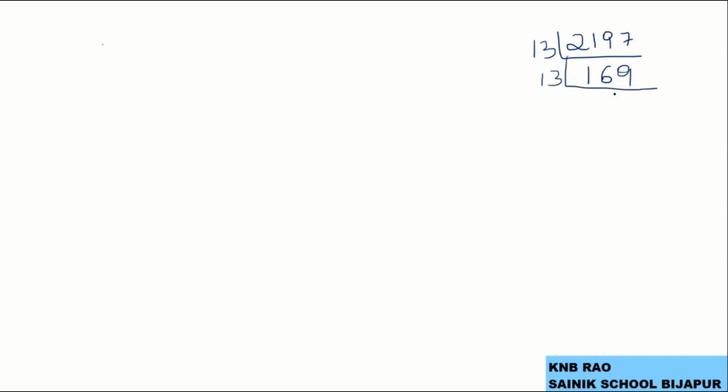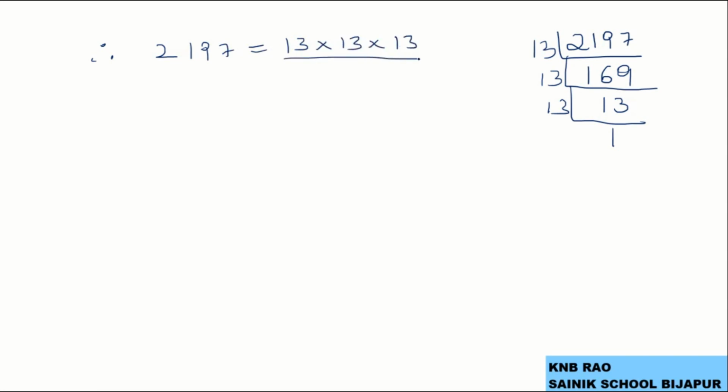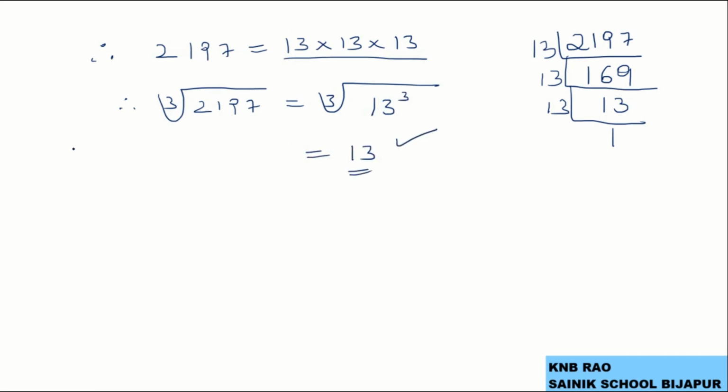Now further, this 169 is divisible by 13, 13 ones are 13, 13 threes are 39 and 13 ones are 13. Therefore we have 2197 written as the product of 13 multiplied by itself 3 times. So the cube root of 2197 is the cube root of 13 cube, which gives us 13, and the answer is 13.